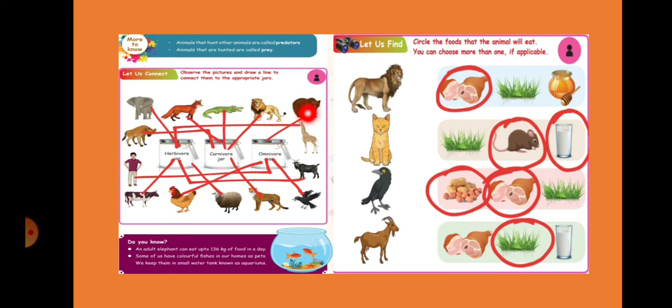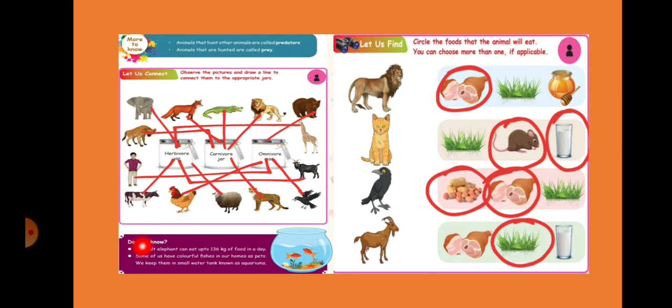Lion, carnivore. Bear, omnivore. Giraffe, herbivore. This is goat, herbivore. Crow, omnivore. Cheetah, carnivore. Sheep, herbivore. Hen, omnivore. Cow, herbivore. Man, omnivore. Hyena, carnivore.